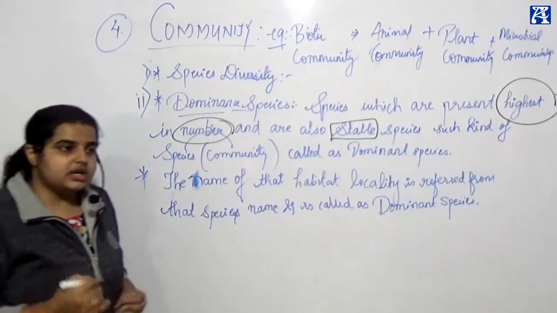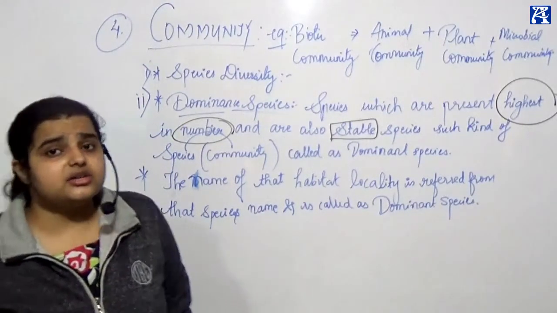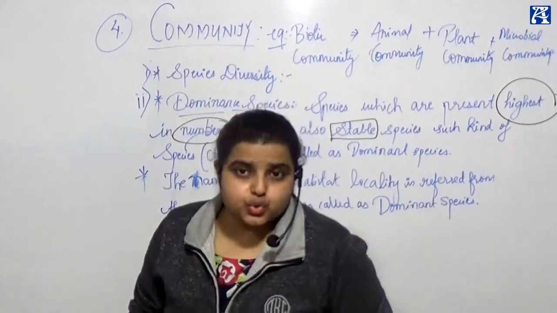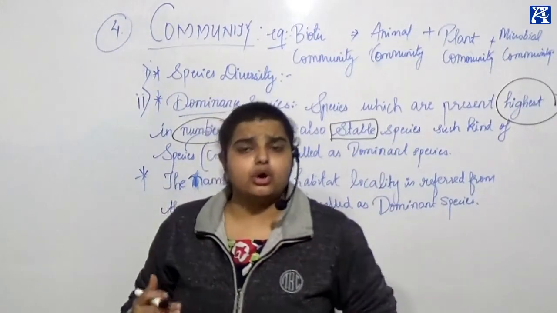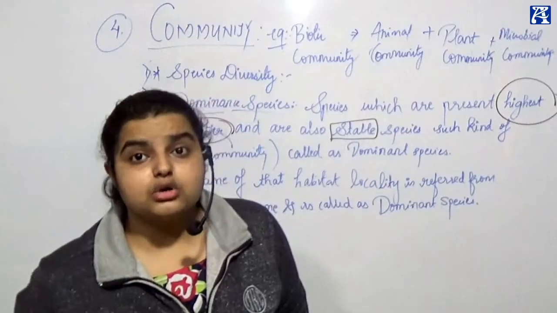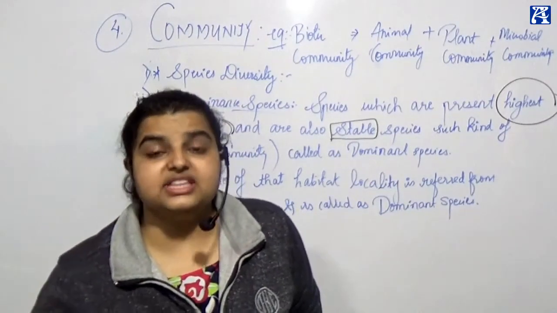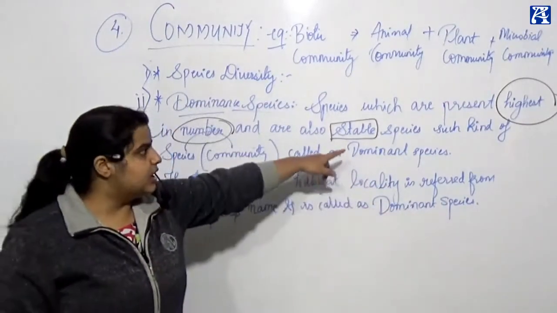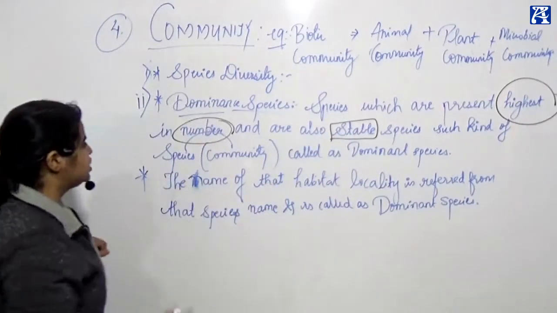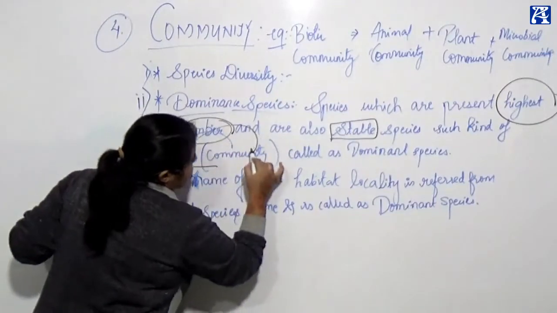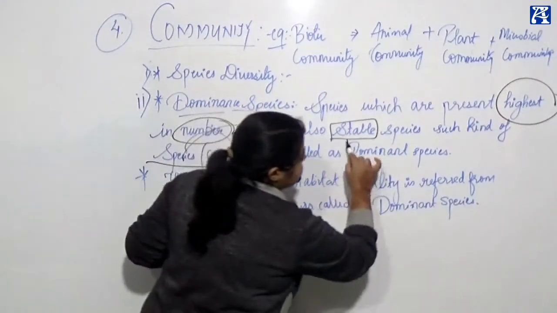That is, the interrelationship between the organism and the physical environment is more stable, more adaptable. That's why it is called stable species, and such kind of species present in the community is called dominant species.